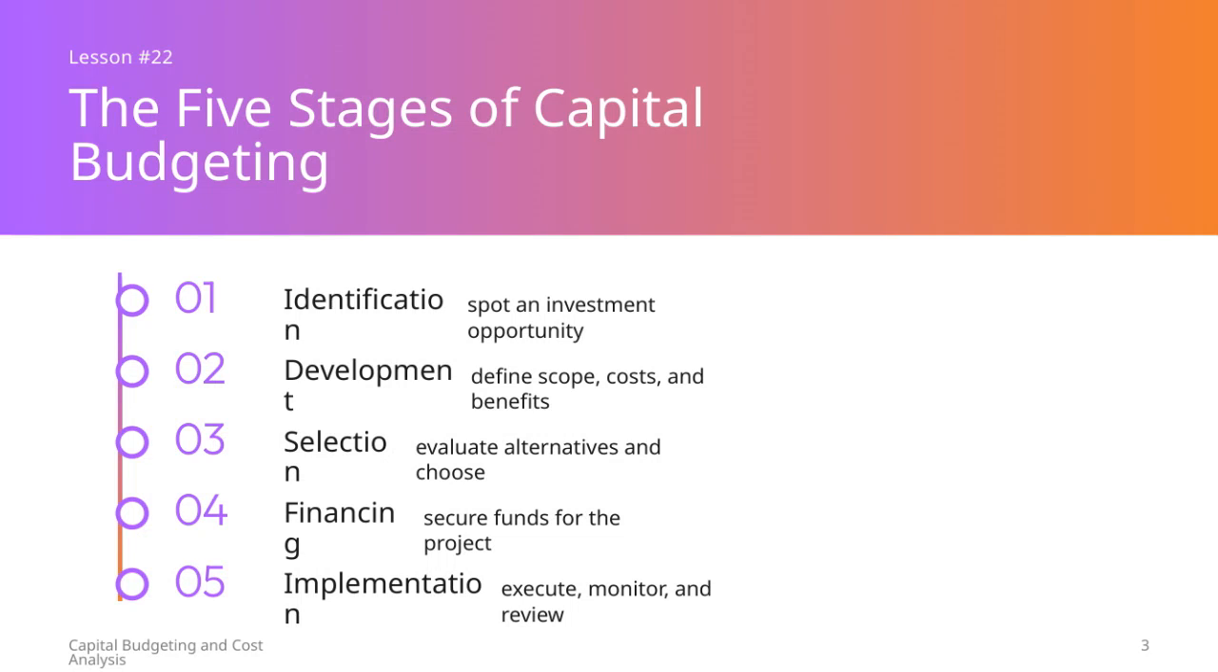The first stage is identification. This is where we spot an investment opportunity that aligns with our business goals. Next comes development, where we define the scope of the project, estimate the costs involved, and determine the potential benefits. Then, we move into selection. At this point, we evaluate different alternatives carefully and choose the best option based on analysis.